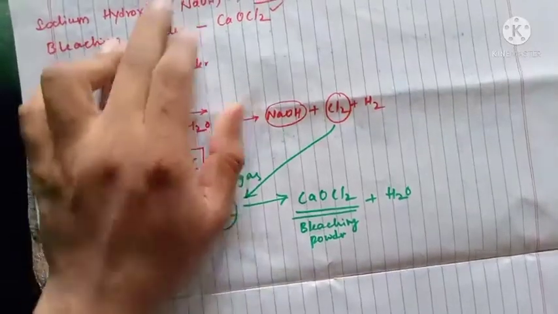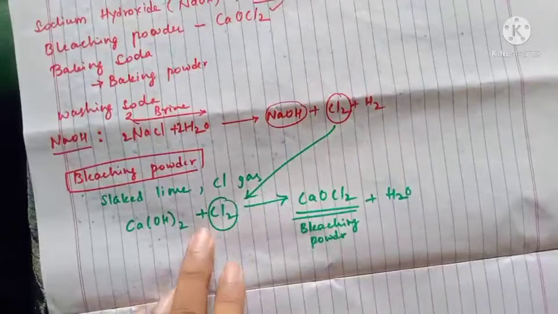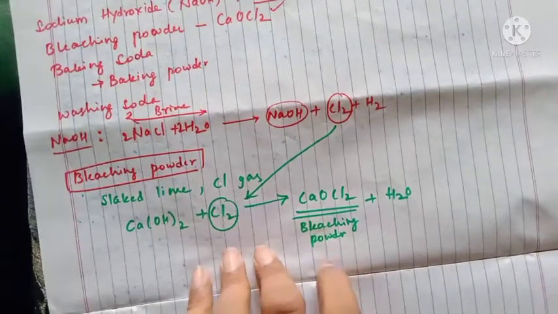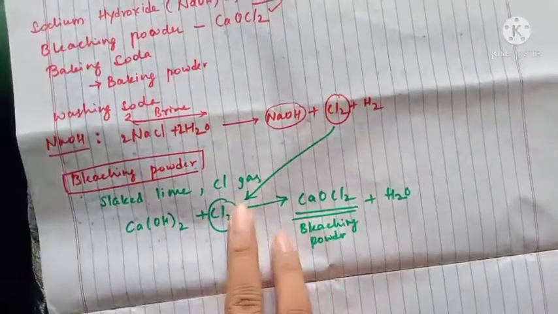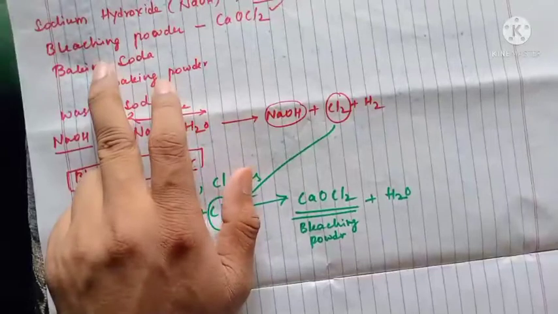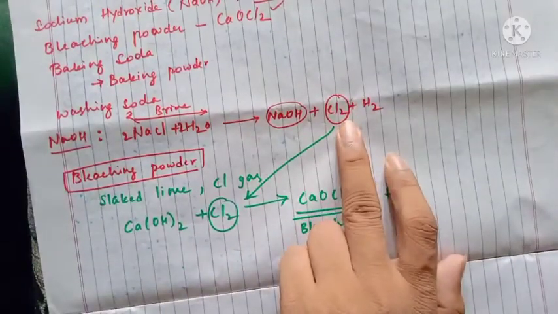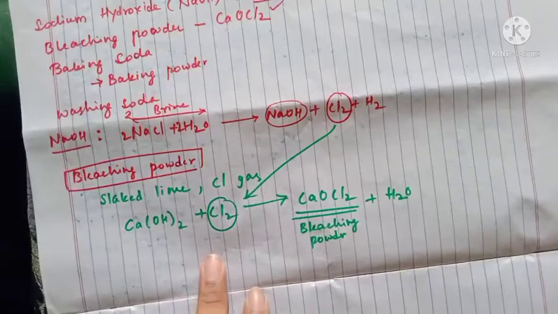So from NaCl we got chlorine gas, and that chlorine gas should be passed through the calcium hydroxide solution, and you will get bleaching powder. So this is the first linkage. We have got bleaching powder from NaCl, because chlorine gas is generated from NaCl, so that's why it was interlinked.